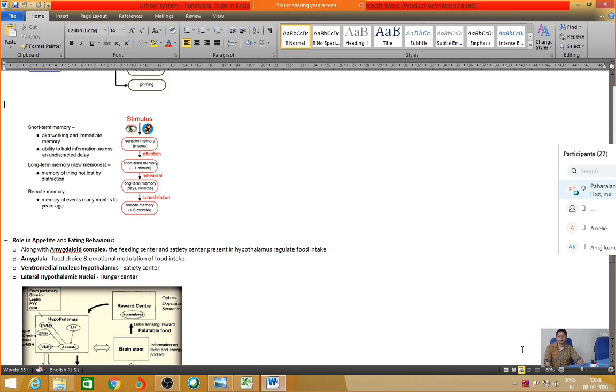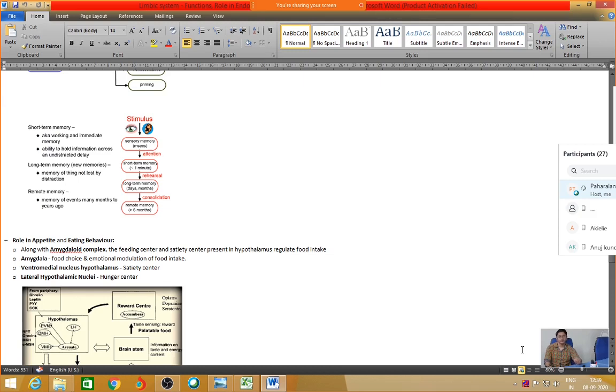What qualifies to be a short-term memory? Those memories which are less than a minute, up to 2-3 minutes or 5 minutes. Suppose someone tells you a 10-digit number to call. You can remember it for maybe 1 to 5 minutes, and once you dial that number, you tend to forget it, unless it is important to us. We don't remember everyone's number. This type of memory is known as short-term memory, which lasts for minutes.